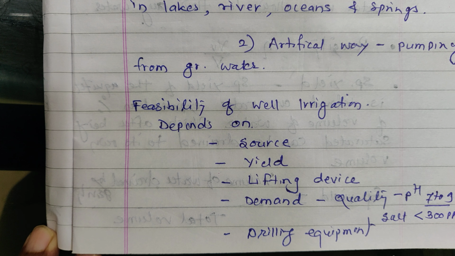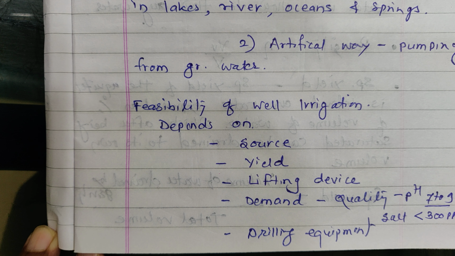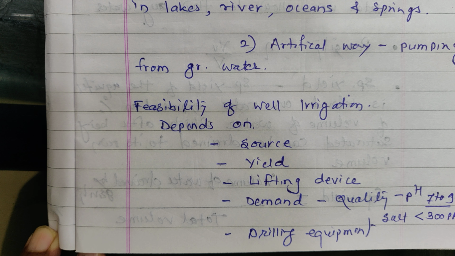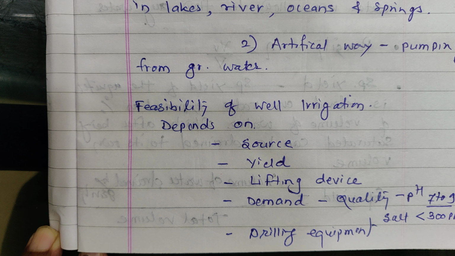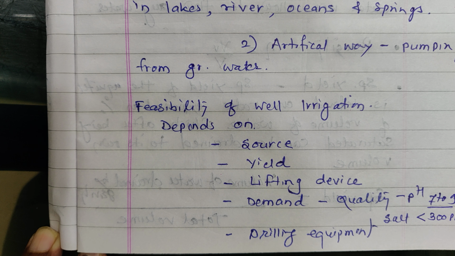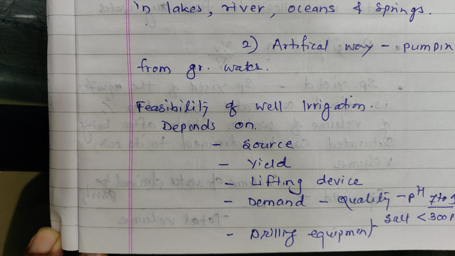You see, feasibility of well irrigation depends on source of supply, yield, that is how much water we can take from the ground, then lifting devices, and demand, what is the demand of that water.